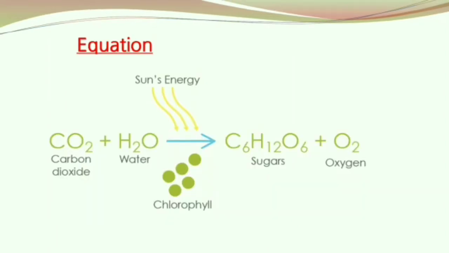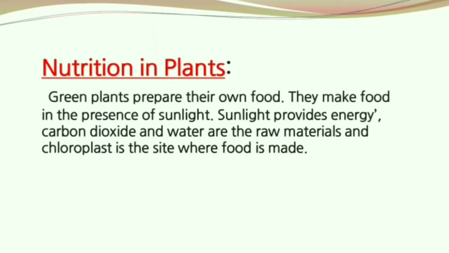The reaction goes on like this. Carbon dioxide and water in the presence of sunlight and chlorophyll get converted into sugars and release oxygen. This is the equation for photosynthesis. Nutrition in plants. Green plants prepare their own food. They make food in the presence of sunlight. Sunlight provides energy, whereas carbon dioxide and water are the raw materials, and chloroplast is the site where the food is made.